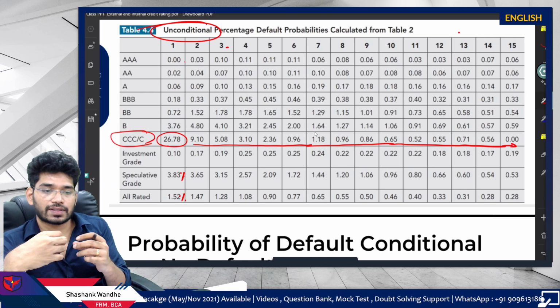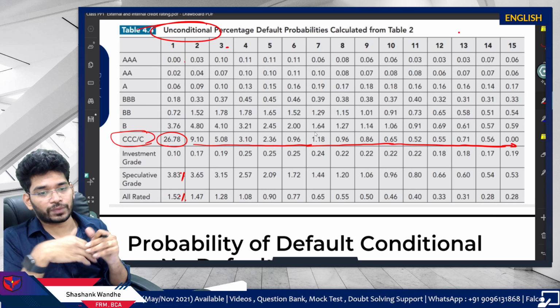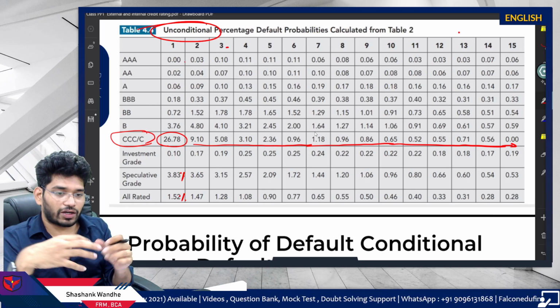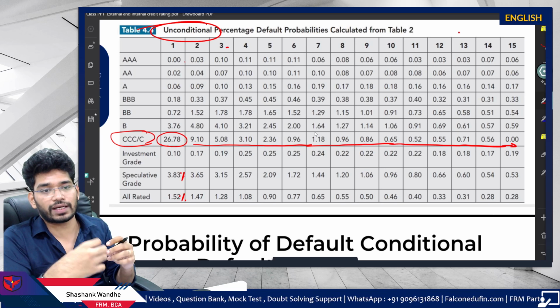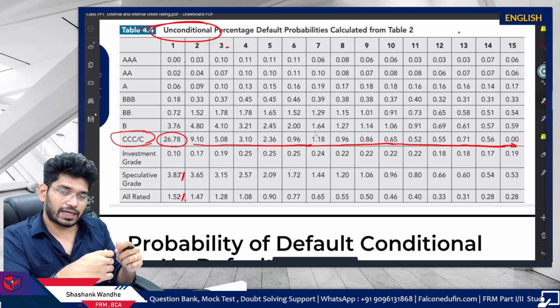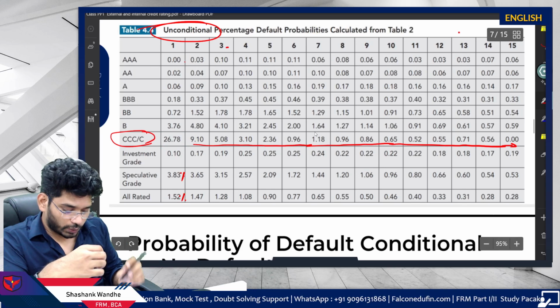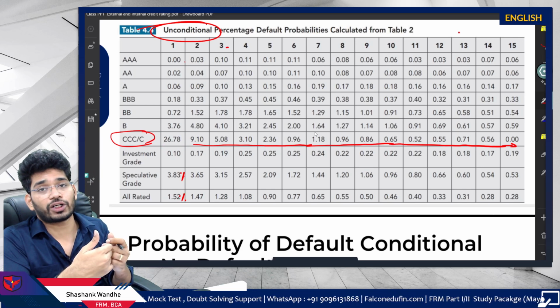Now, why does this happen? This is a very important point. This particular issuer is facing certain uncertainties or risks, so there is a chance of default. Because of that, there is a 26.78% probability of default.